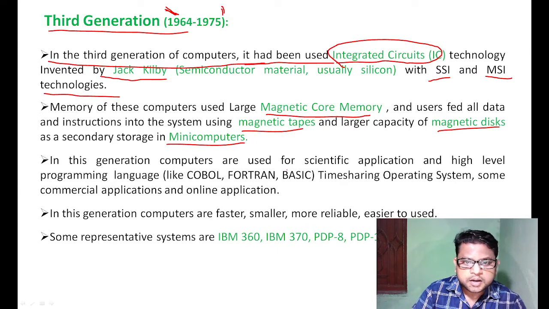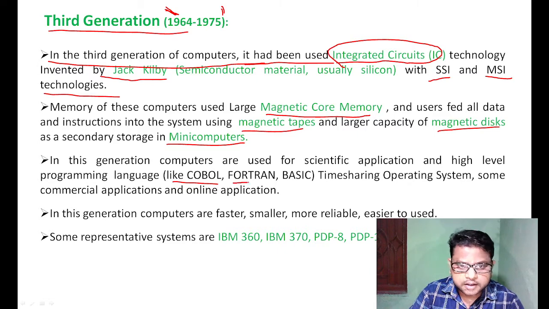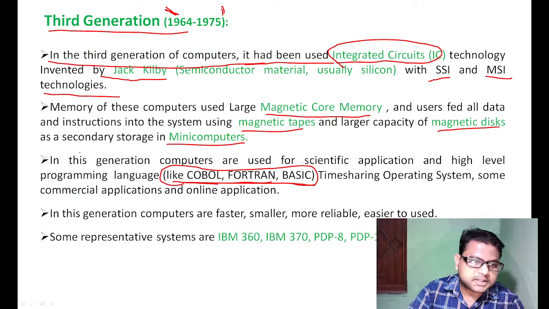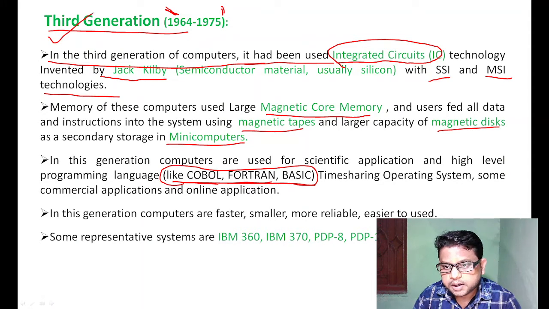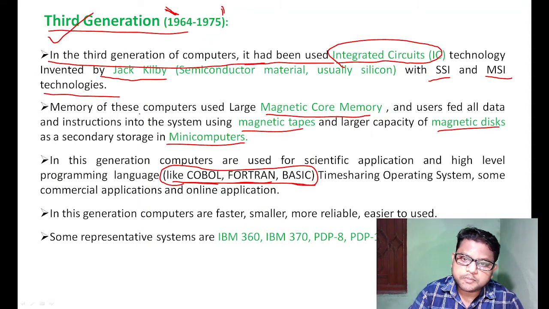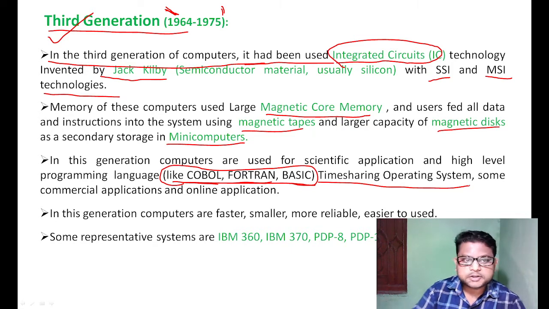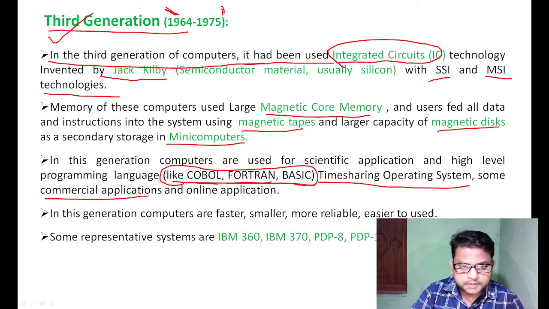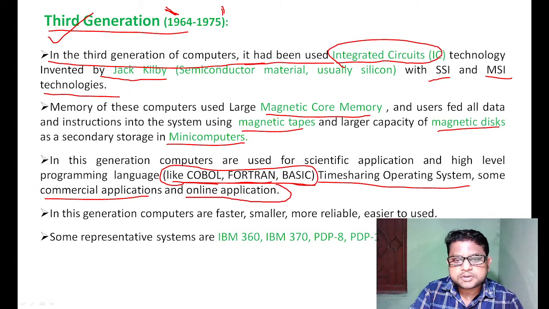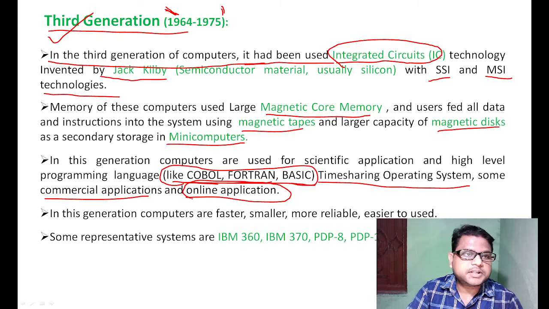Third generation computers used high level programming languages like COBOL, common business oriented language, Fortran, formula translator, and BASIC, beginners all purpose symbolic instruction code. All these computer languages were basically used in the third generation of computer. Time sharing operating systems were also used, and it was highly used for commercial purposes, and online applications were also present in third generation computers.